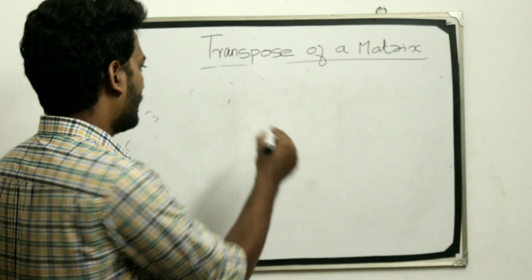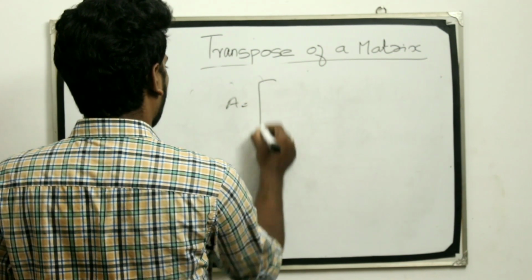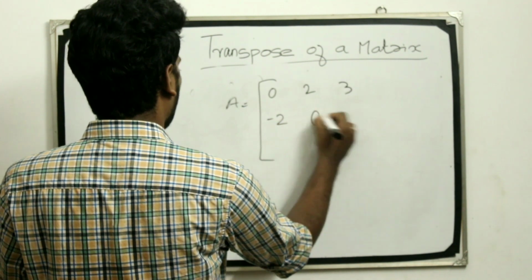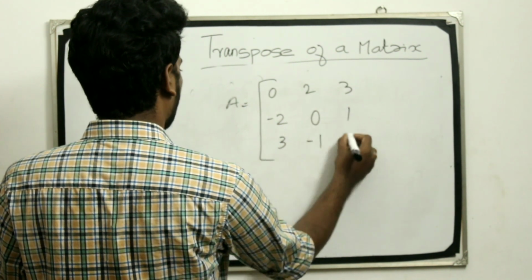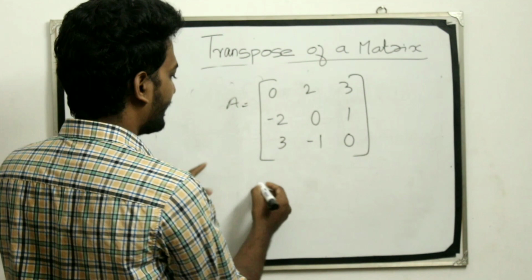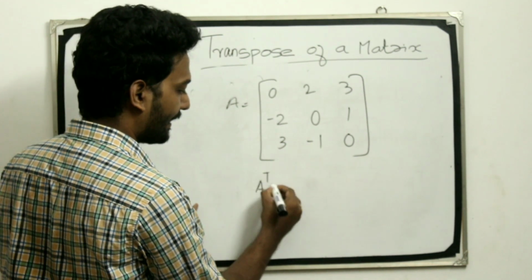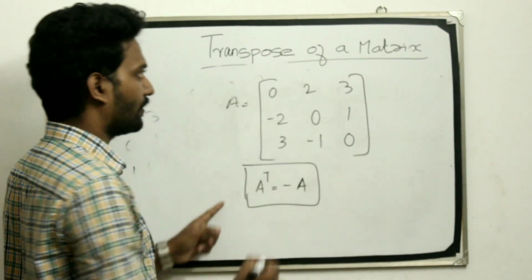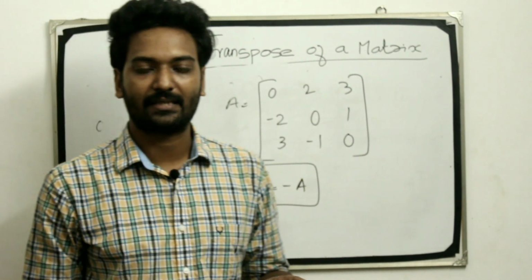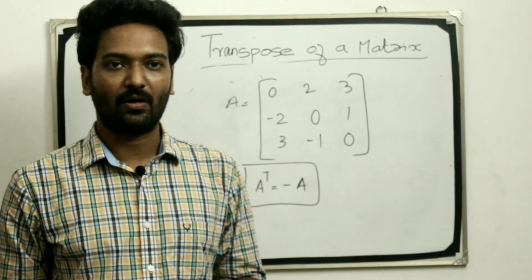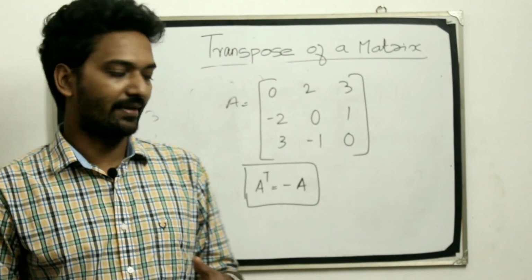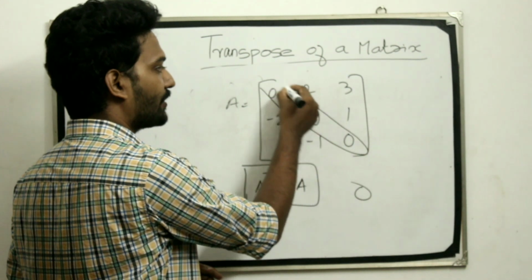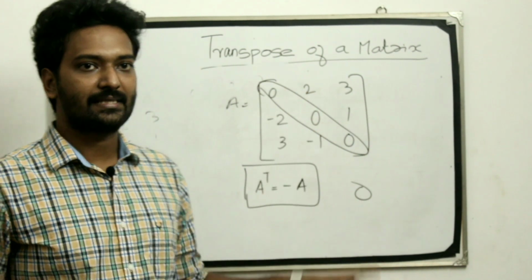For example, A is equal to the matrix 0, 2, 3, minus 2, 0, 1, 3, minus 1, 0. If we take the transpose, then we get A transpose is equal to minus A. This is called a skew symmetric matrix. Elements in the main diagonal of a skew symmetric matrix are always 0.